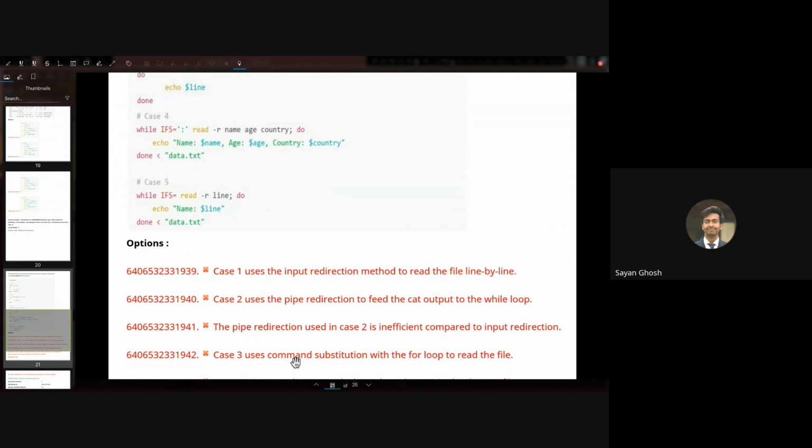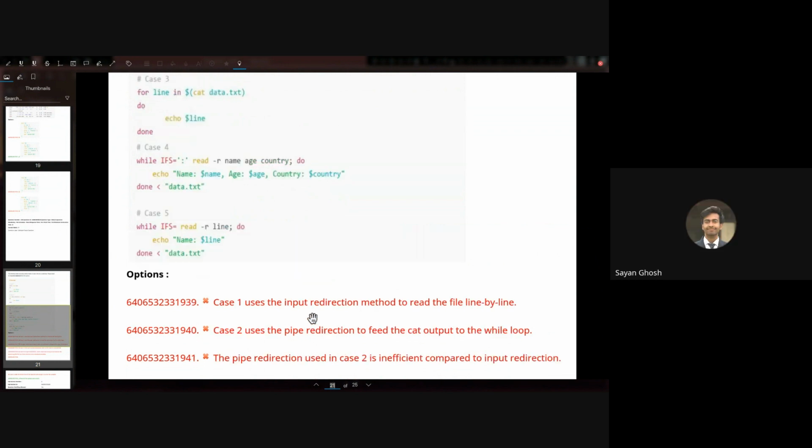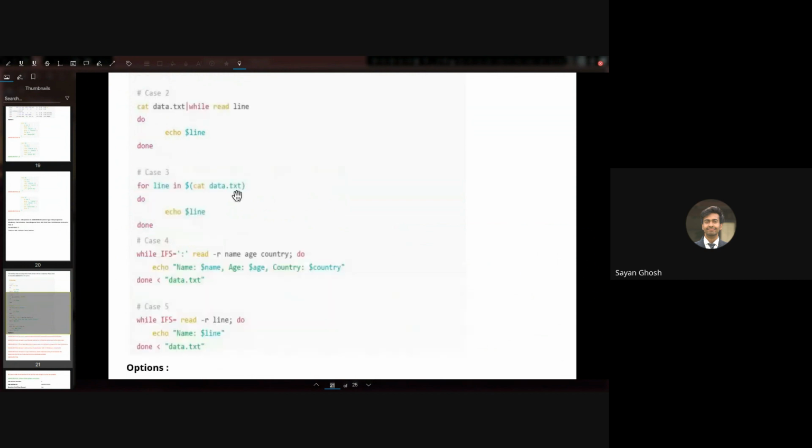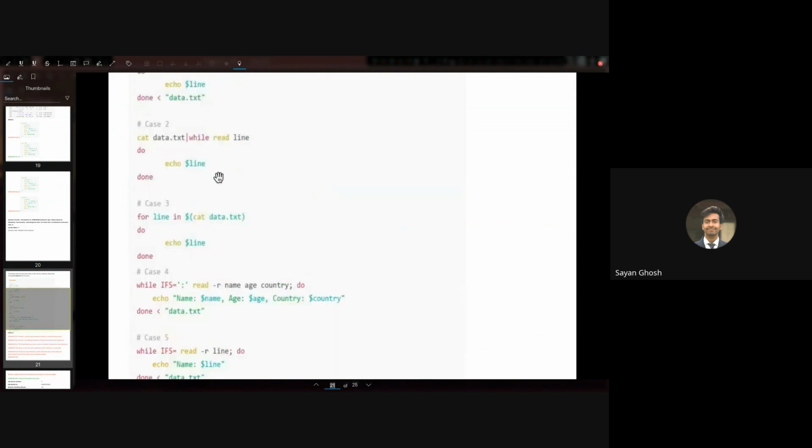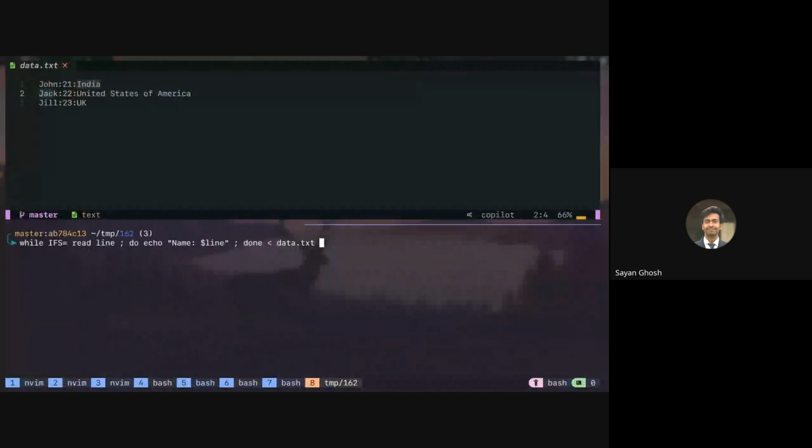This is also correct. In case 3, it is taking word by word. Can we take line by line also? Yeah, if we set the IFS to be $'\n', then it will work. So in a for loop, can we directly specify that we want the line only, or should we use IFS only? Yeah, in a for loop you cannot directly specify. You have to use the IFS.